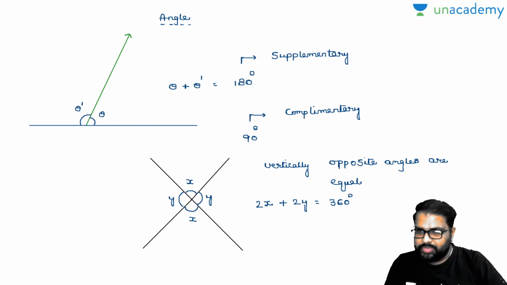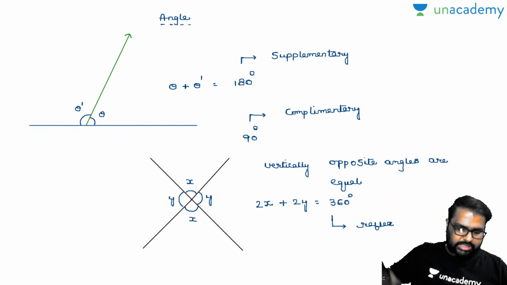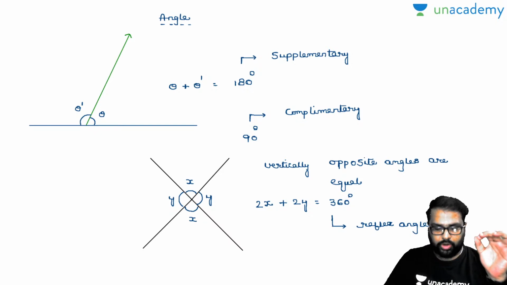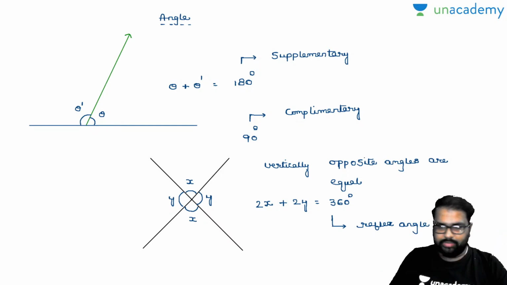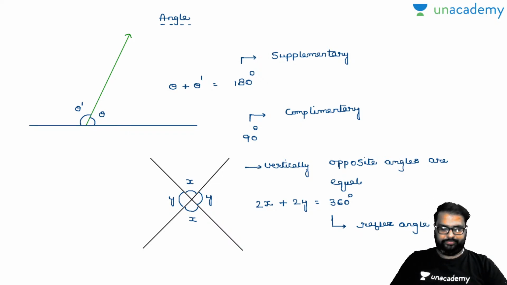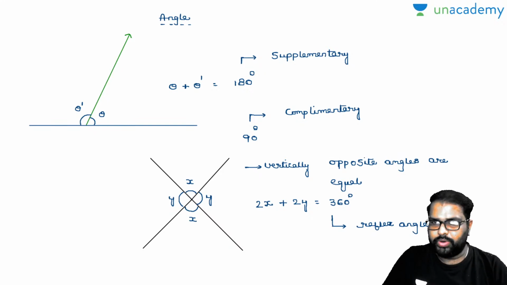How many of you know this? This is called reflex angle. I'll write down the point here. Reflex angle, right? Just like the minute hand of your clock, a complete rotation will be 360 degrees, which we call a reflex angle. Is it clear? Now, these properties will work when two line segments intersect each other. I hope I am clear up to now. Shall I go to the next point?